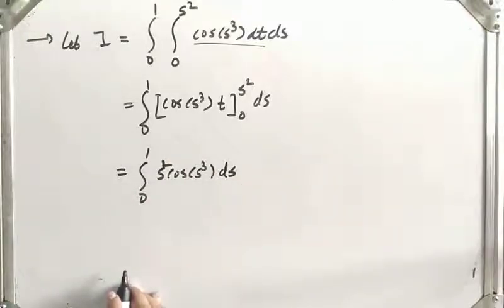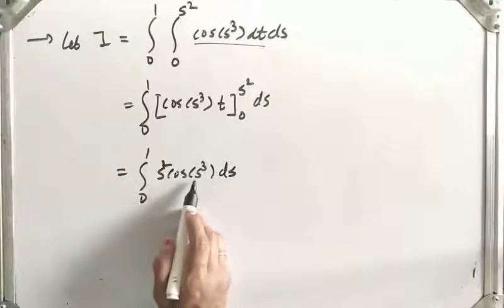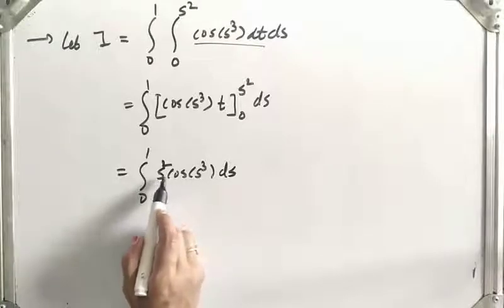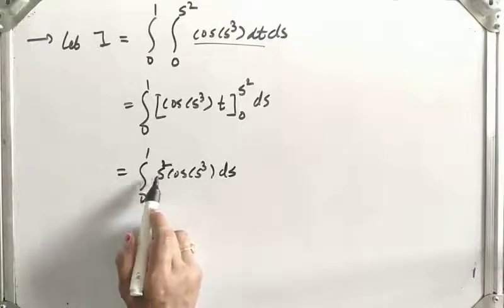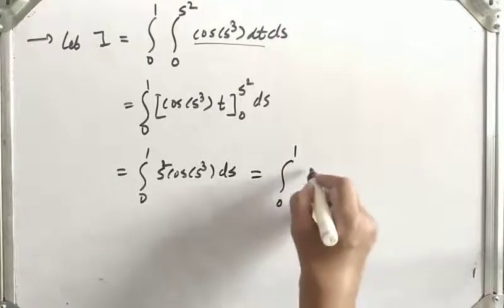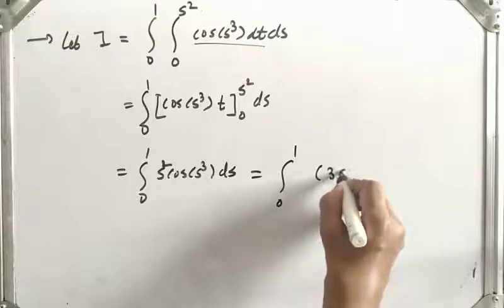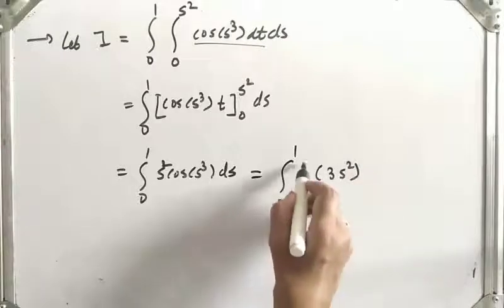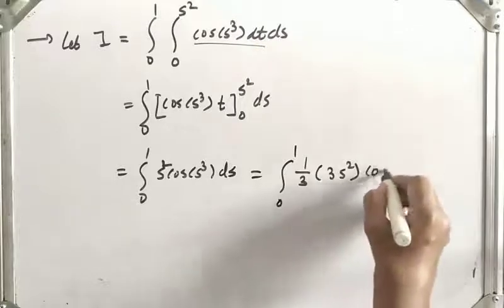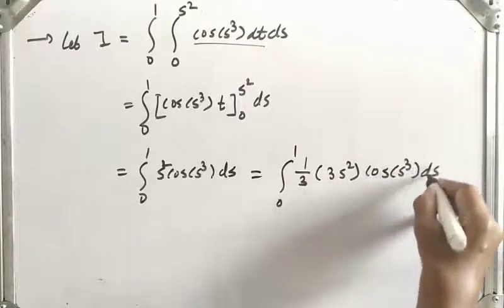Now here you can see that it is cos of s cube. What is the derivative of s cube? Its derivative is 3s square, and here there is only s square, so we need to multiply by 3. Let us do that adjustment. Let us multiply by 3, so 3s square, and to cancel this 3, multiply by 1 upon 3, cos of s cube ds.